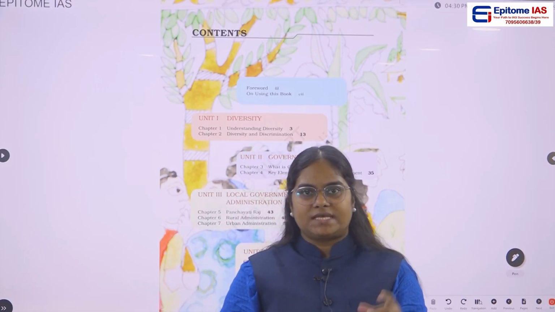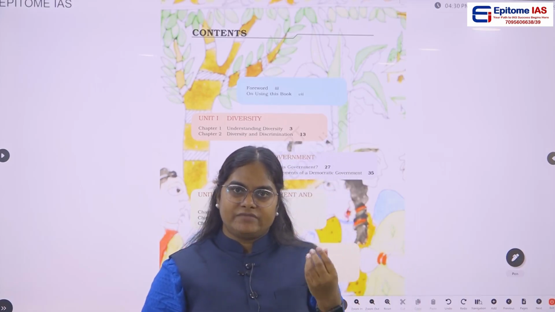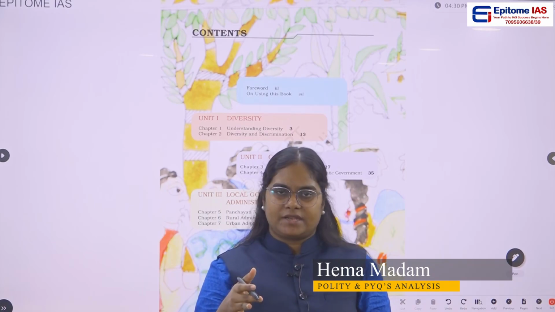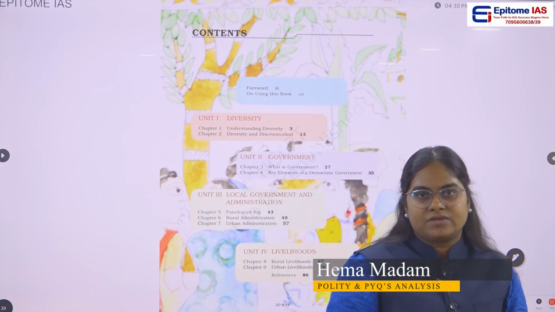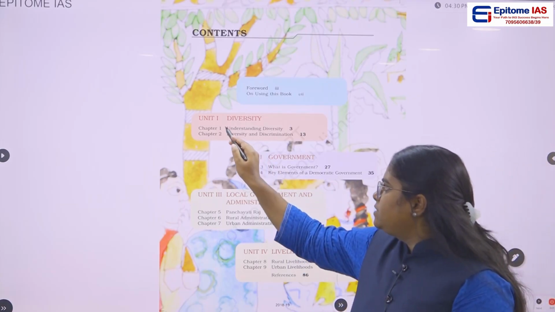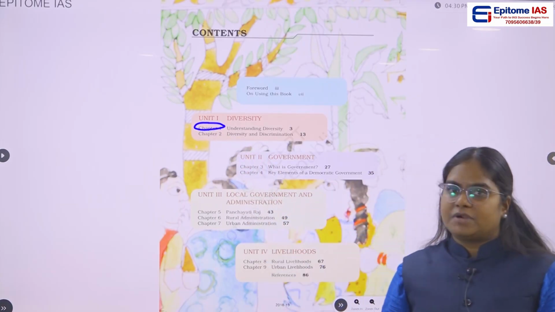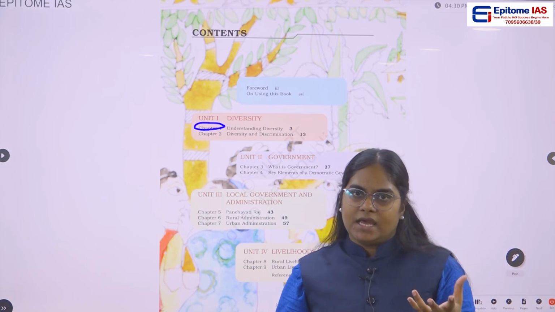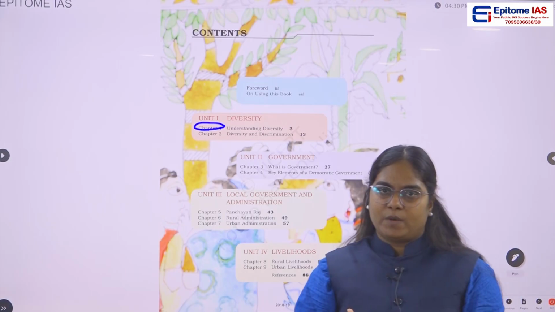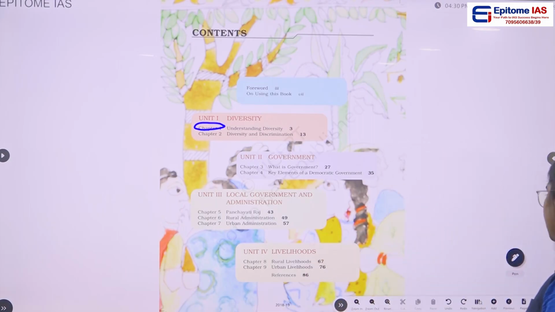So dear students, as part of the NCERT series, we are now starting the Polity NCERTs. We'll be covering from 6th class to 12th class NCERT. In today's class, we'll start the 6th class NCERT and cover chapter 1, which is Understanding Diversity. So let us start with today's class.